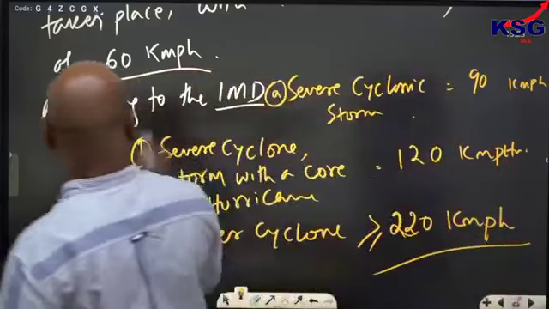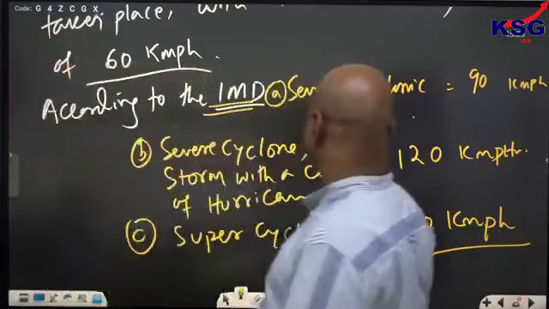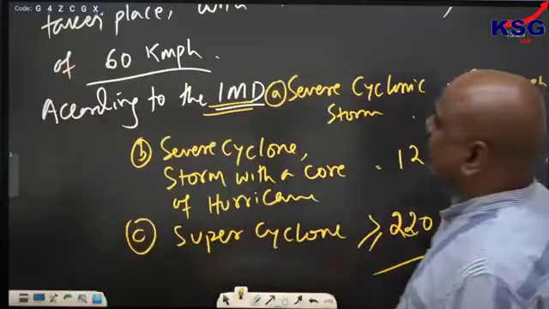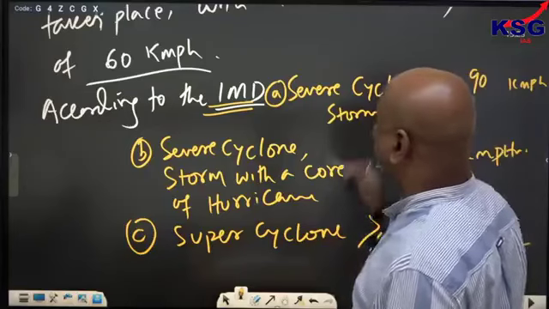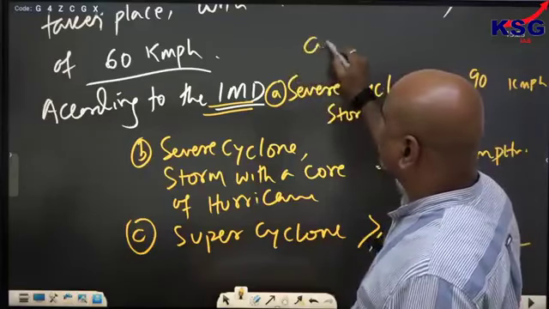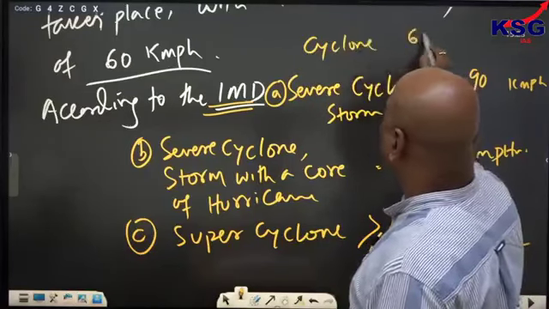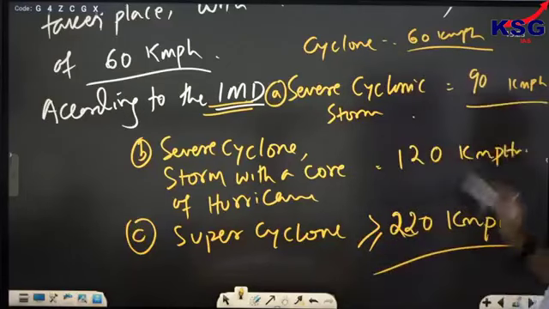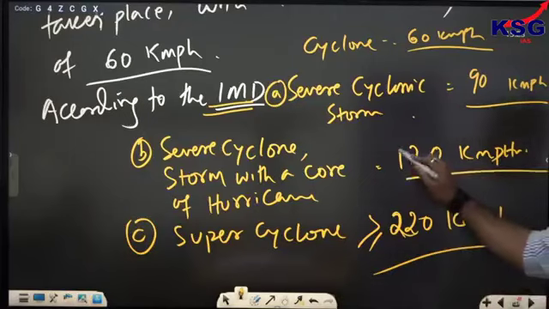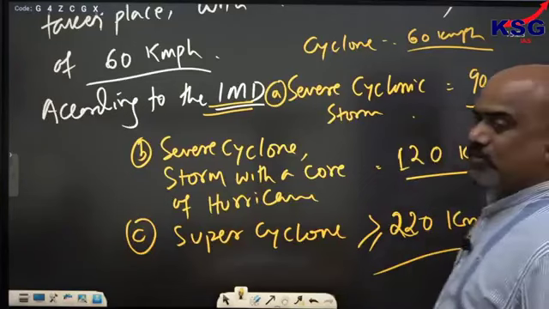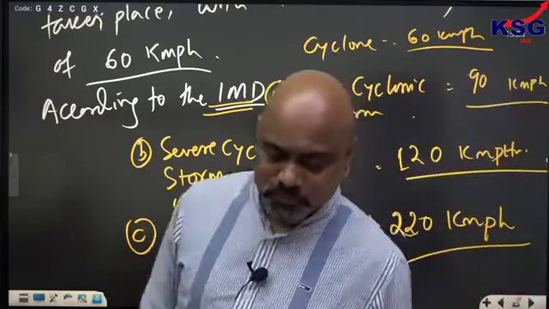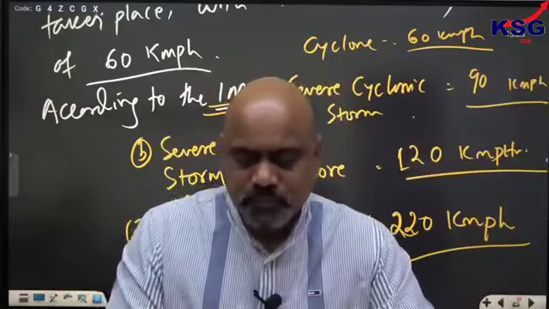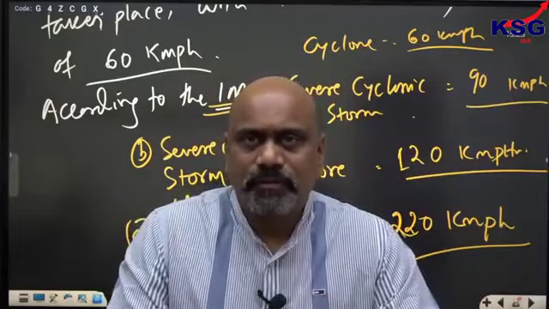According to IMD, cyclone is 60 kilometer per hour, severe cyclone storm is 90 kilometer per hour, severe cyclone storm with a core of hurricane is 120 kilometer per hour, and 220 or more is a super cyclone, over 220 kilometer per hour.